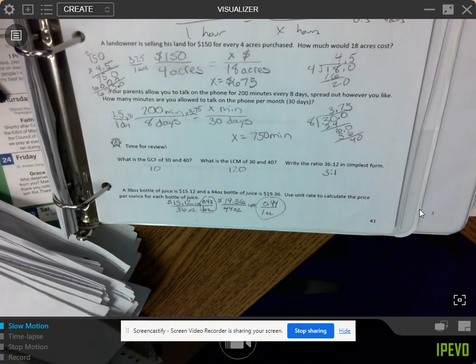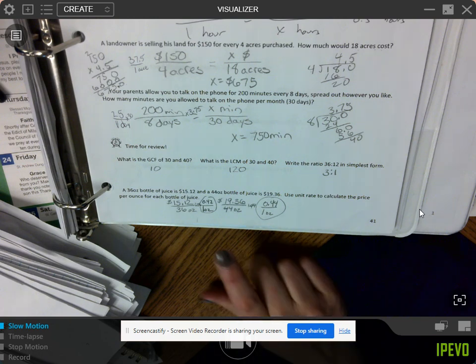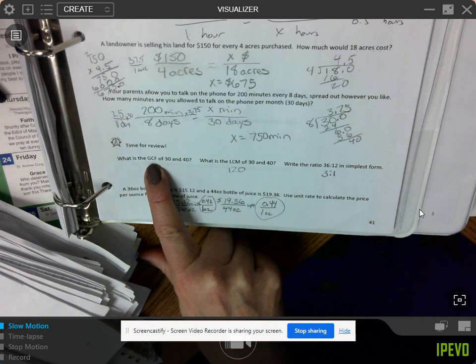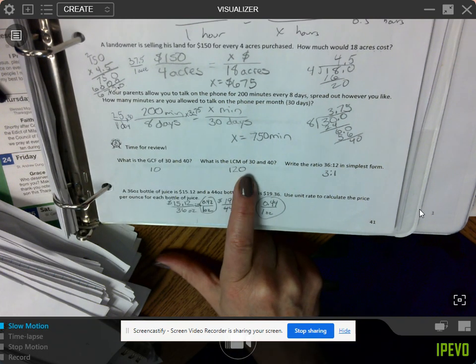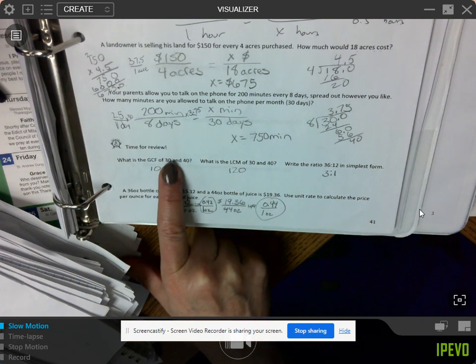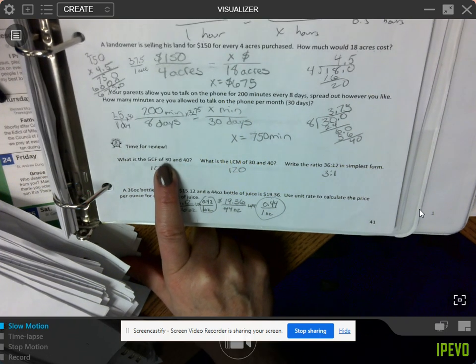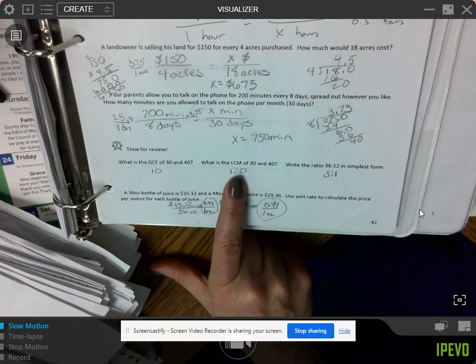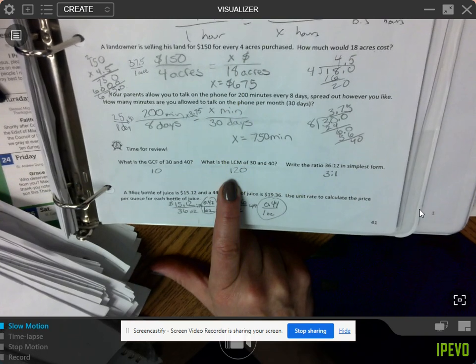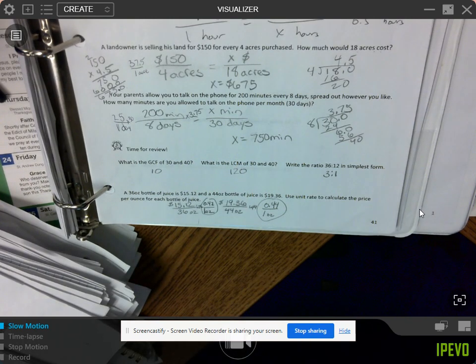Any questions on the review? Biggest thing to remember when we go over the review after Thanksgiving is what GCF means and what LCM means. GCF, we are doing factor buddies, breaking it down to what numbers go into it. LCM is the multiples, multiplying up. People confuse those all the time. So this was our last objective for our unit.